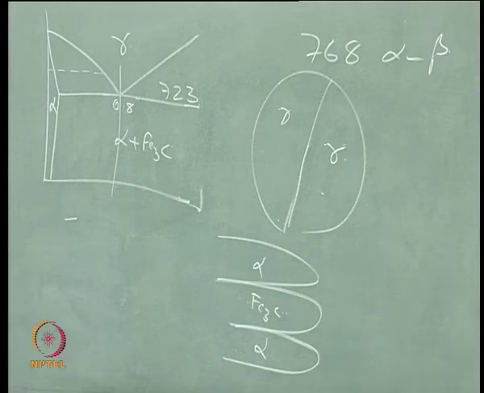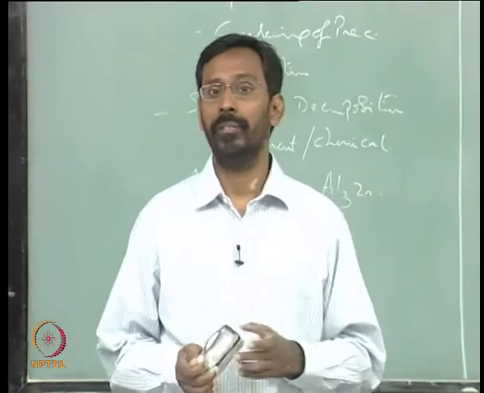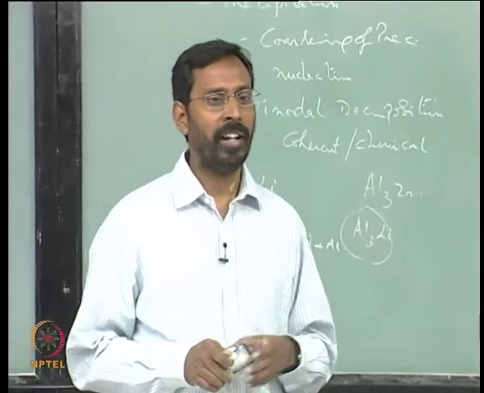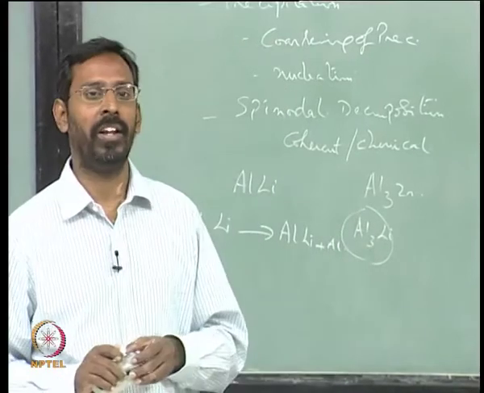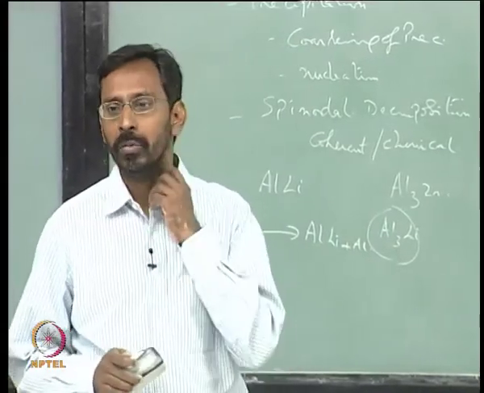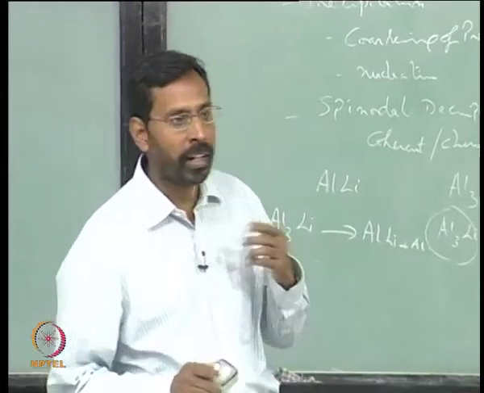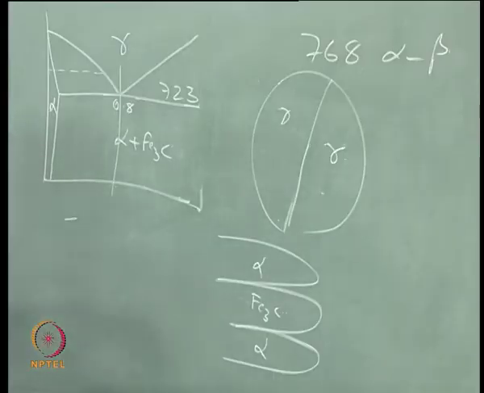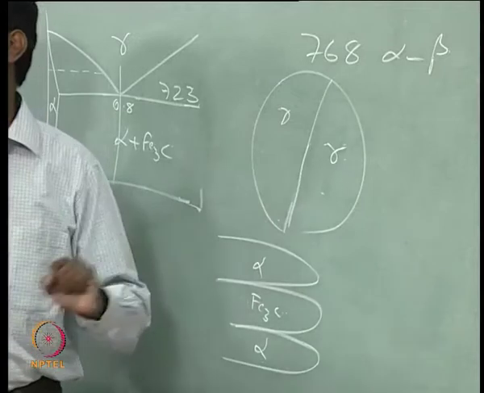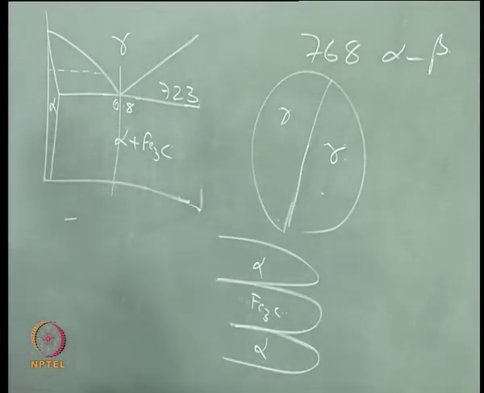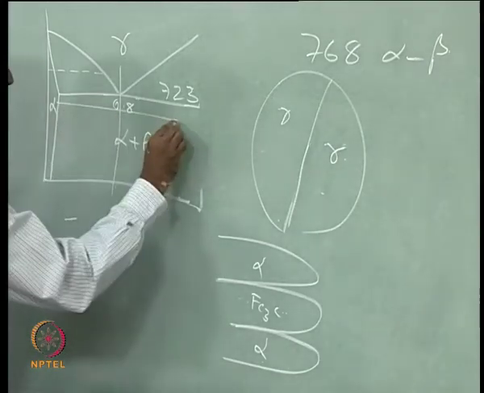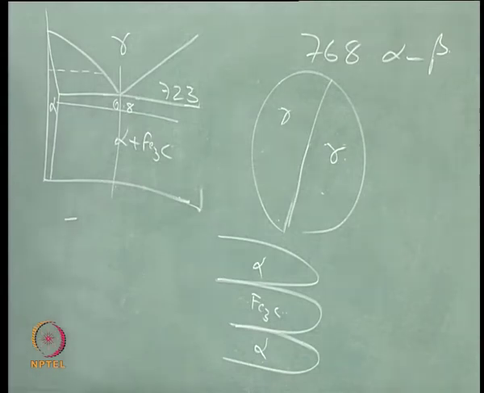What can diffuse more easily at that temperature? Carbon. Among the iron and carbon, it is the carbon that can diffuse very easily, because it is an interstitial atom, a smaller atom. So, it can diffuse more easily, and as a result there is a possibility that at the grain boundary carbon atoms can accumulate. Why do they accumulate? Because I am at a temperature at which gamma is not stable. How do I again look at it?